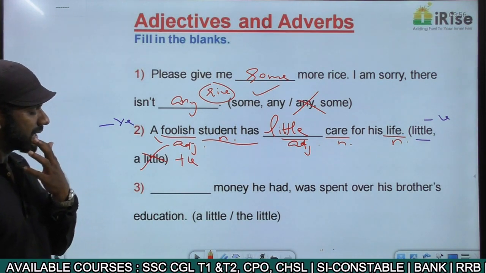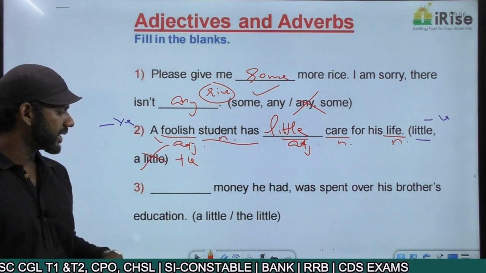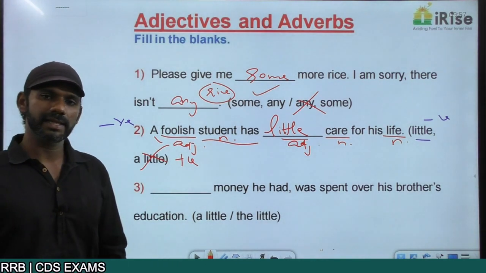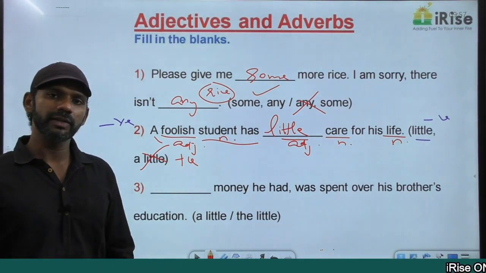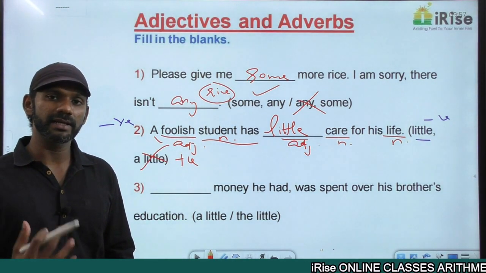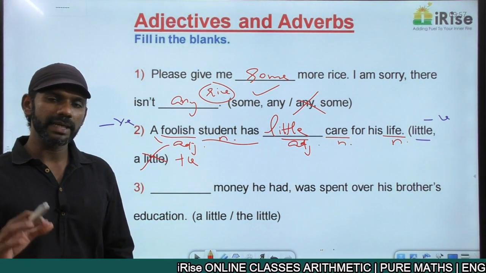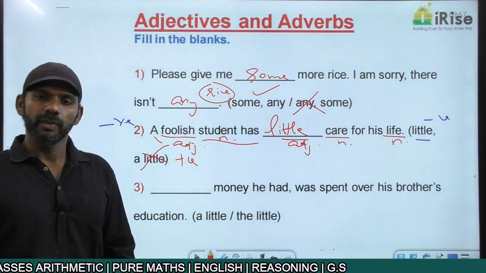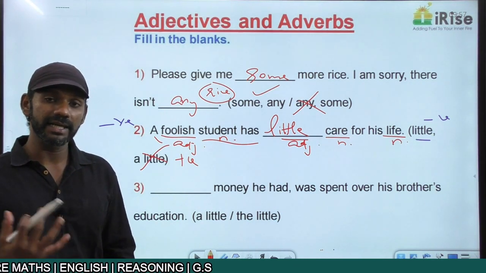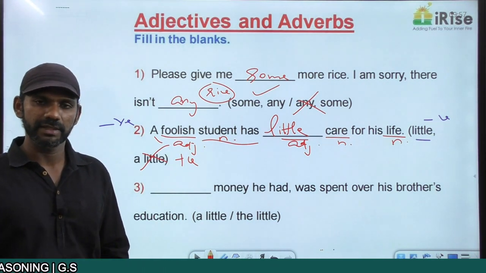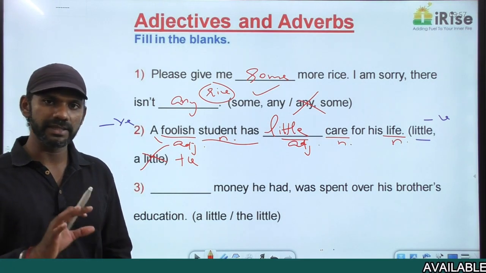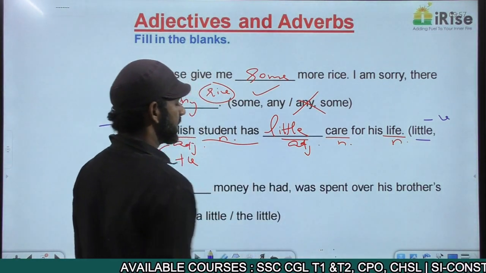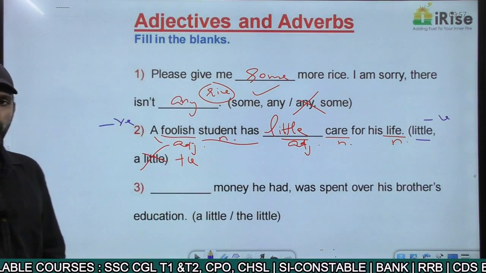Dash money he had was spent over his brother's education. The options are a little, the little. I told you while discussing adjectives how to identify whether a noun in a sentence is general or specific. When there is no information given regarding a noun in a sentence, that noun is general. When there is some information given regarding a noun in a sentence, that noun is specific. General means a and an, specific means the. Now come to the statement.